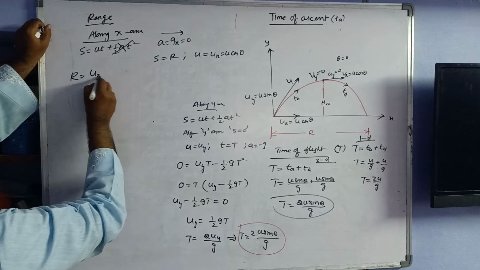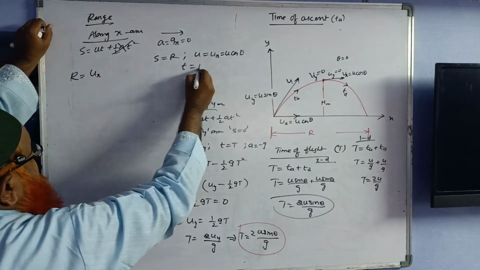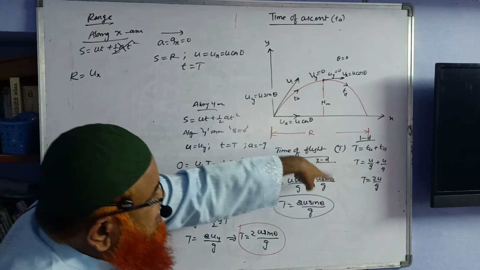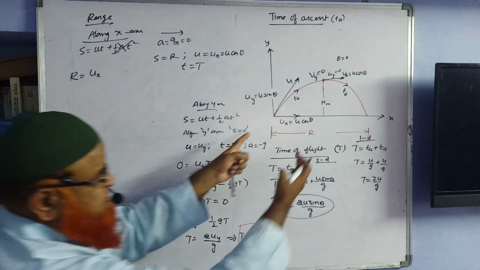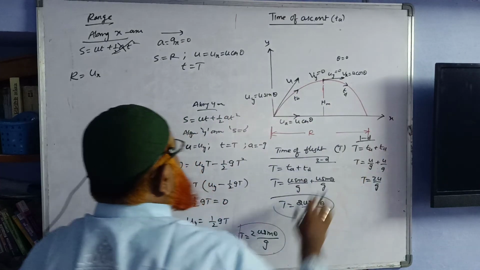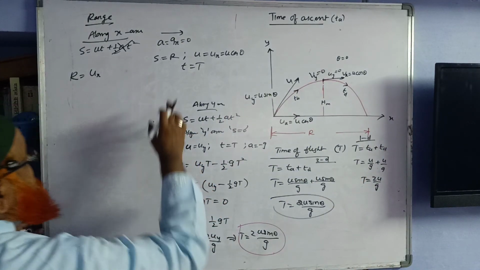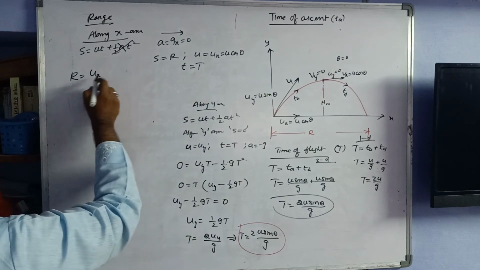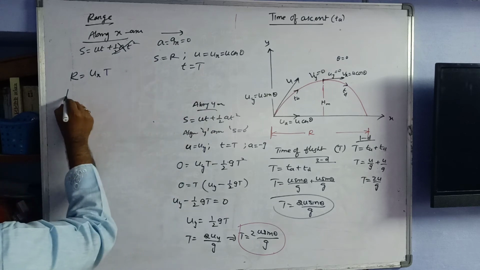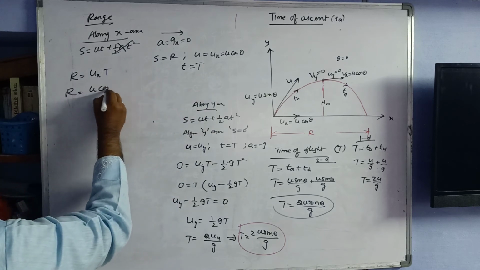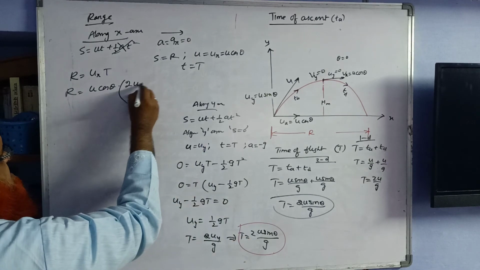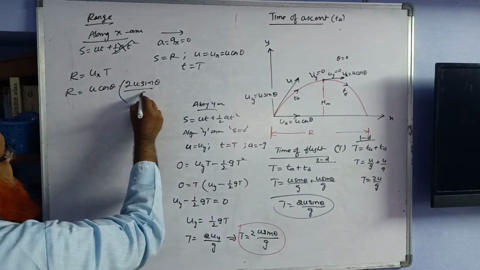So S is going to be the range. u is going to be ux, and t is going to be the total time of flight, because for range you have to consider the total time of flight, not the time of ascent. See, time of ascent means half of the range. Time of descent means half of the range. We need the complete time. So you have to consider the time of flight. So ux into T. Instead of t, you'll write capital T. That's it. So range: ux is nothing but u cos theta, and capital T, whatever you have got now, that is 2u sin theta by g.